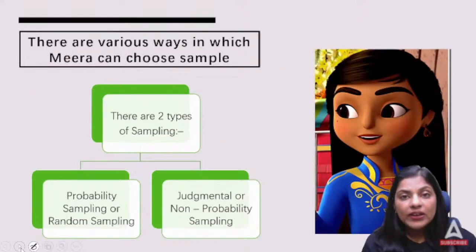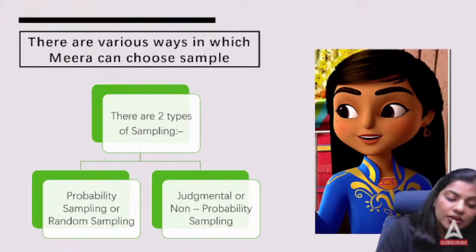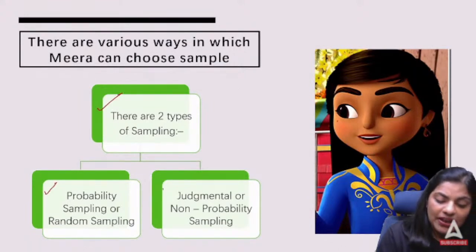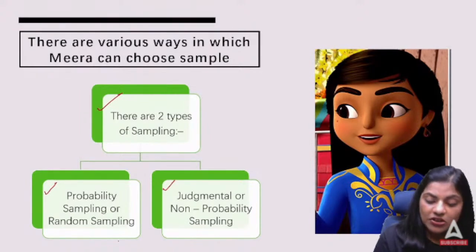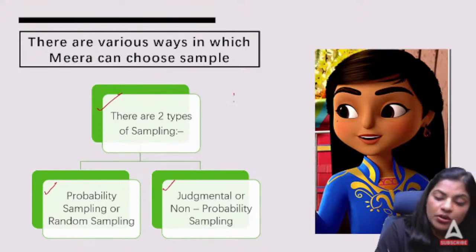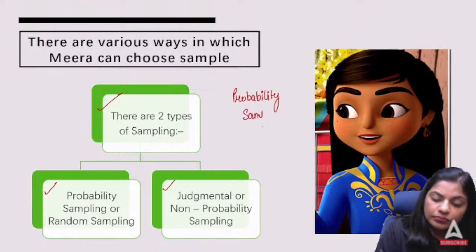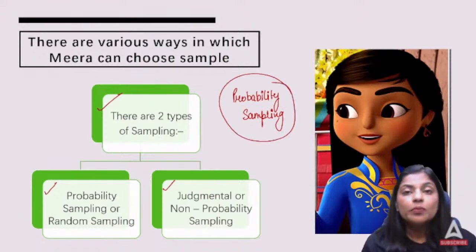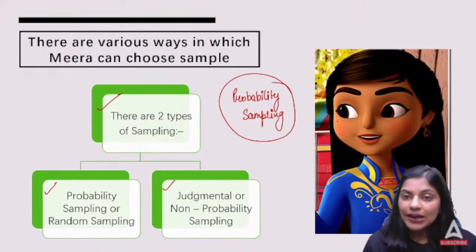Now there are various ways in which Meera can choose a sample. The two methods of sampling are probability and judgmental. Right. So probability sampling or random sampling, and judgmental or non-probability sampling. So first we'll talk about probability sampling. What do you mean by probability sampling or random sampling?